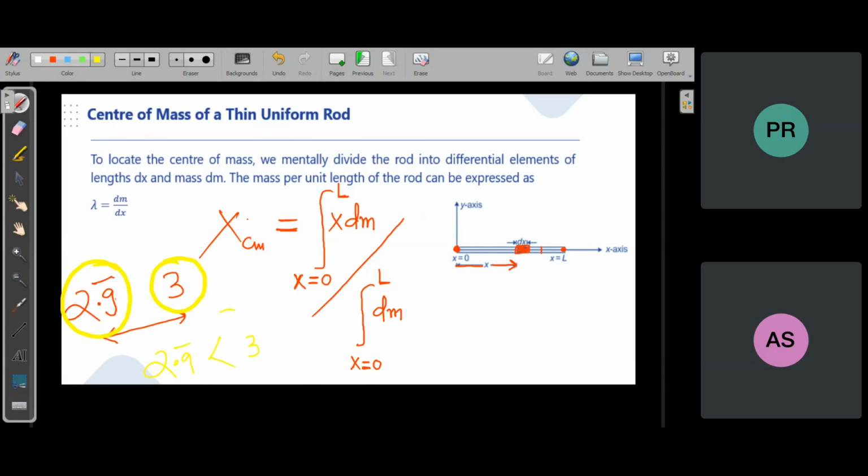If it is less than 3, there will definitely be something between them. Find that number. What is the difference between 3 and 2.9 bar? 3 minus this. Think about the difference between these.